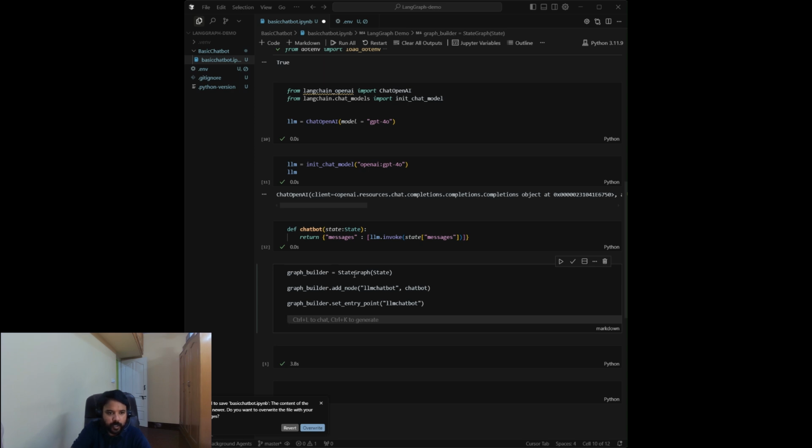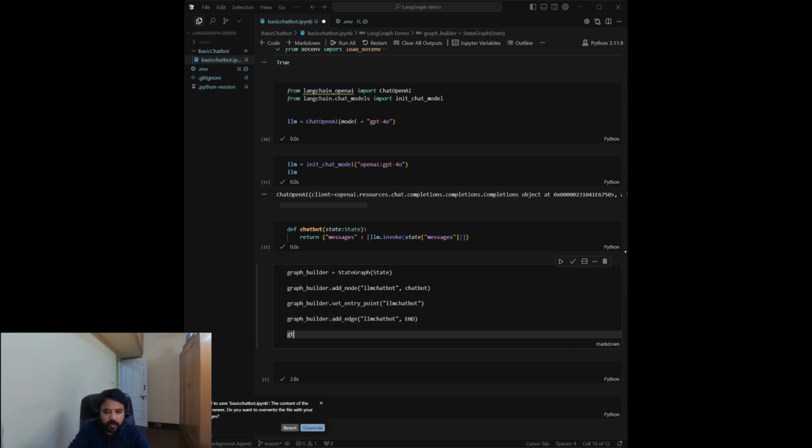And now I need to add the end node for this graph builder dot add edge, and this will be from start to end. LLM chatbot from start till end, and we have already imported from LangGraph.